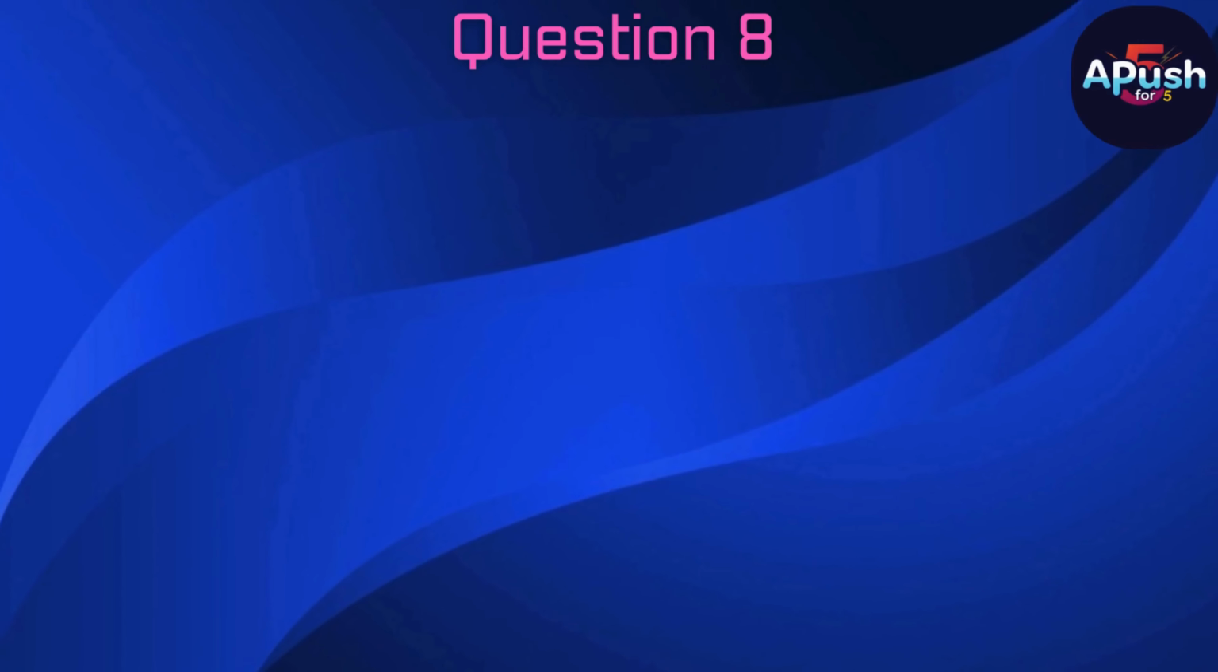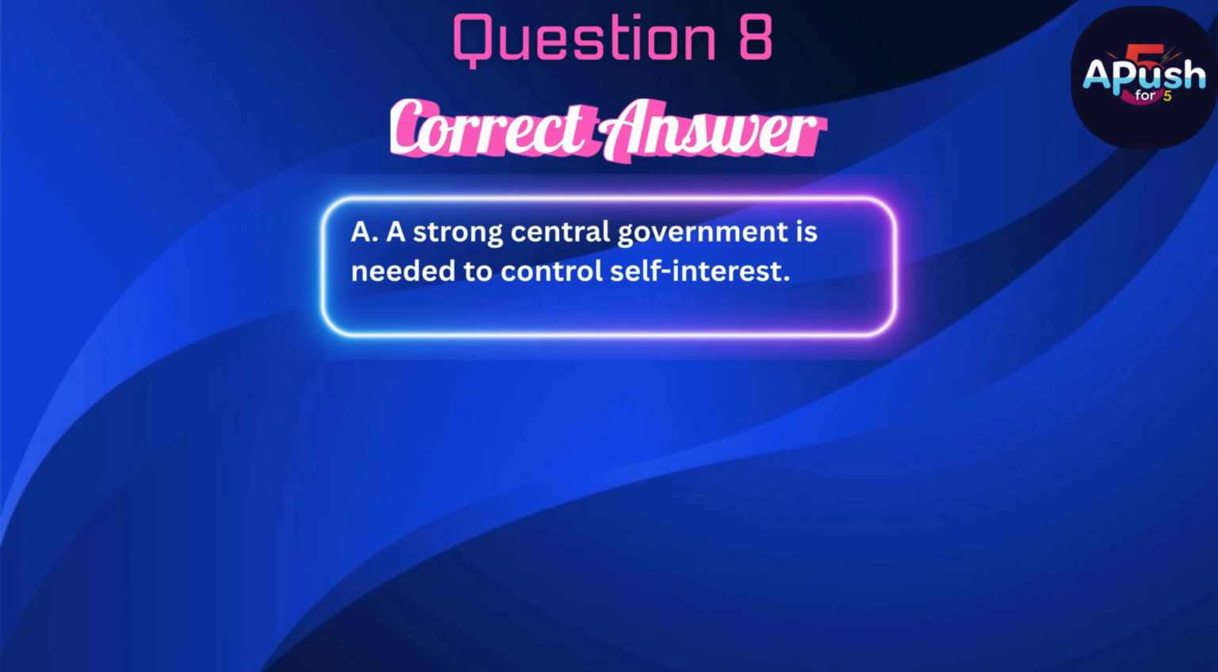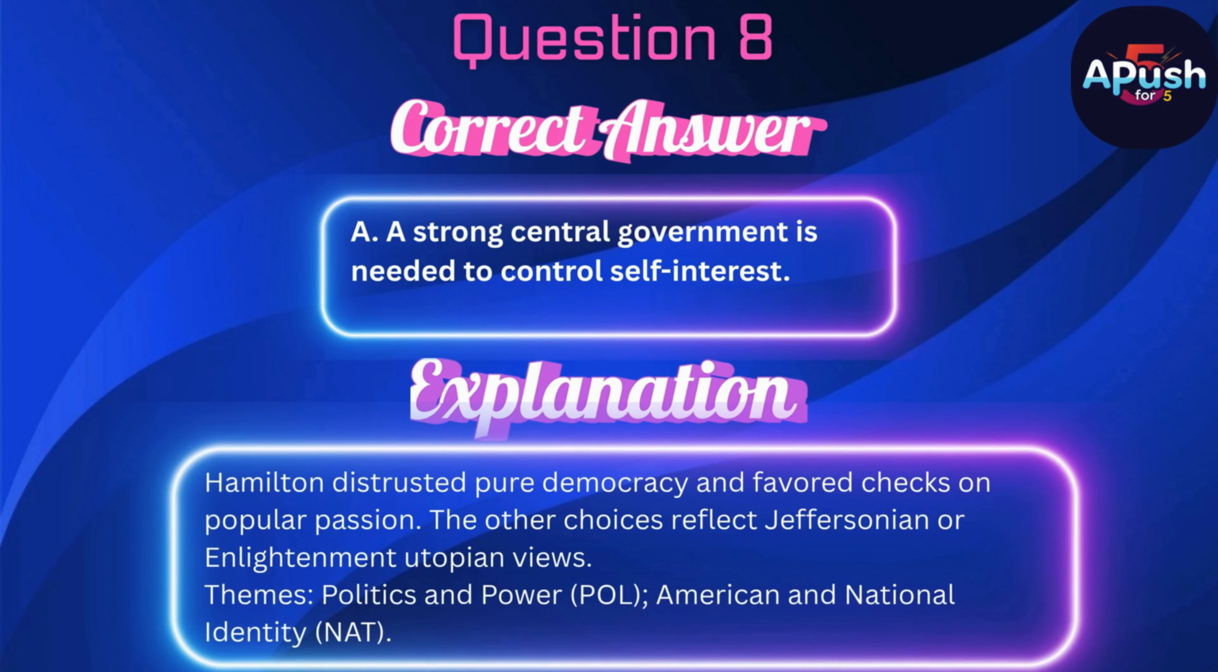The correct answer is A. A strong central government is needed to control self-interest. Hamilton distrusted pure democracy and favored checks on popular passion. The other choices reflect Jeffersonian or Enlightenment utopian views.